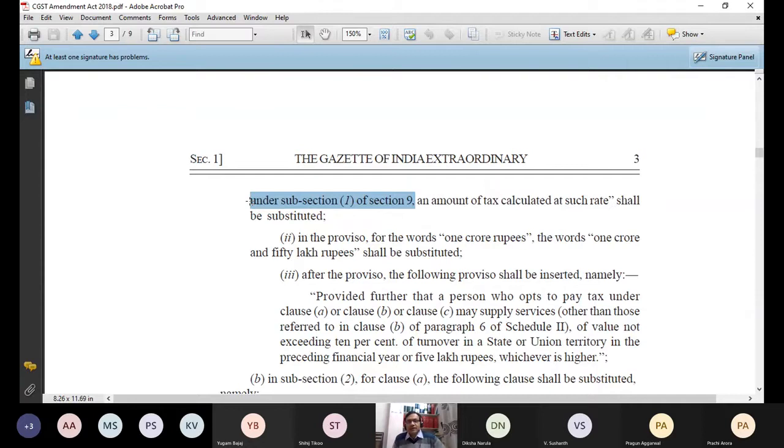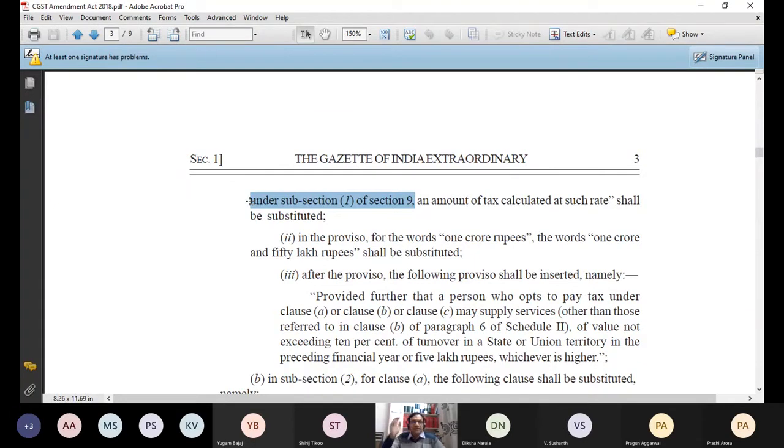because the government wanted to make sure that this composition levy scheme is only for those suppliers who are liable to pay the tax to the government of India under section 9 subsection 1, on a forward charge basis. So this is how they have rectified the mistake. Because when they only include "in lieu of tax payable by him", then all the cases are covered, whether forward charge or electronic commerce operator, who are supposed to pay under section 9 subsection 5. But when they have specifically written now "under section 9(1)", then by default electronic commerce operators are excluded from this composition levy scheme, who are supposed to deposit the tax with the government of India under section 9 subsection 5. I hope you are getting a little bit of an idea.